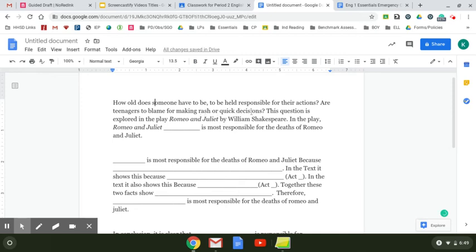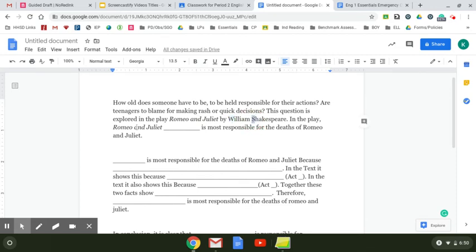This question is explored in the play Romeo and Juliet by William Shakespeare. Notice that I capitalized Romeo and Juliet because it's the name of the play, and I put it in italics. You should do this too. I also capitalized William and I capitalized Shakespeare because that is a name.